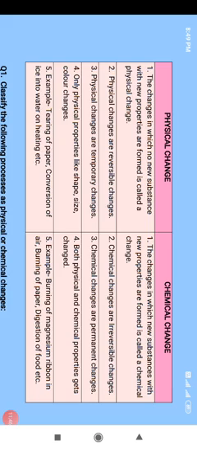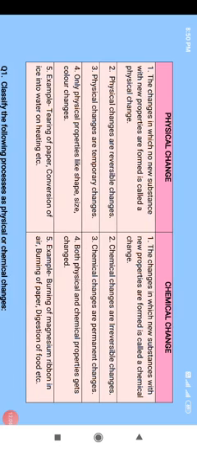Another example is digestion of food. After digestion of the food we eat, can you make that digested food again into the raw materials of the food? No. That means digestion of food is a chemical change. It is a permanent change, and this process is an irreversible change because you cannot reverse it back.